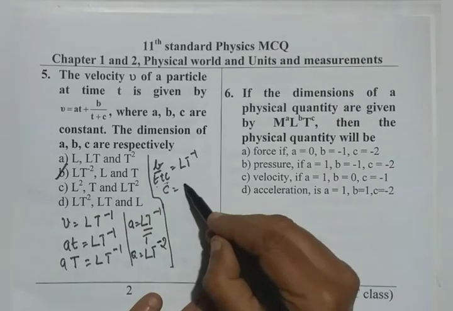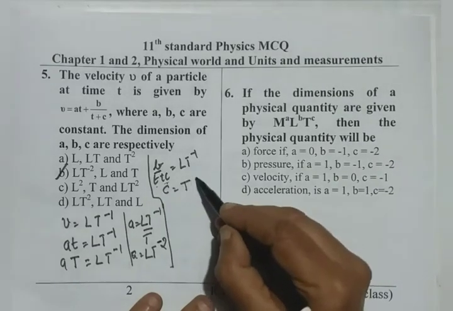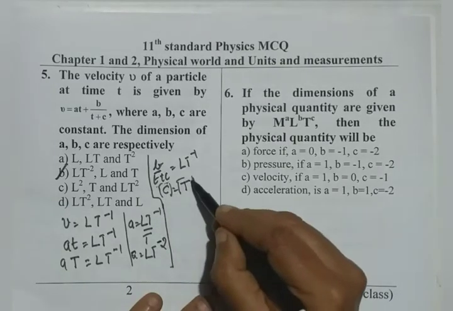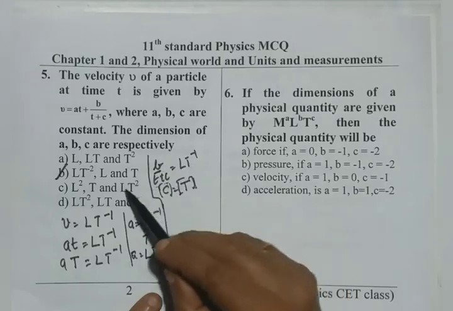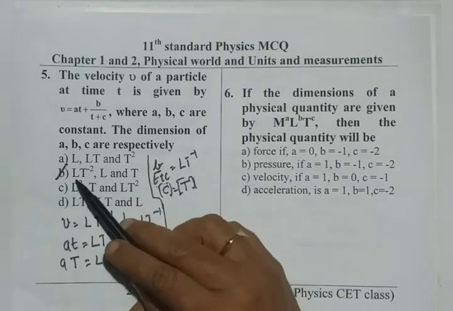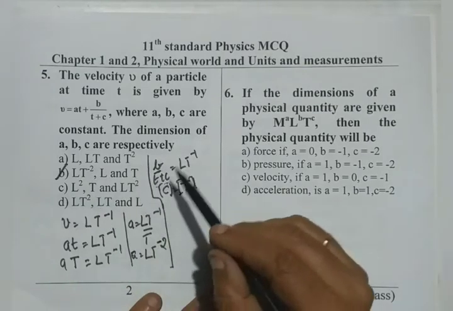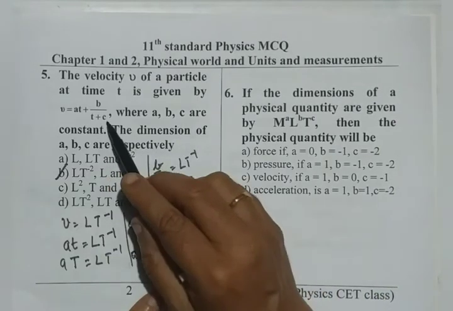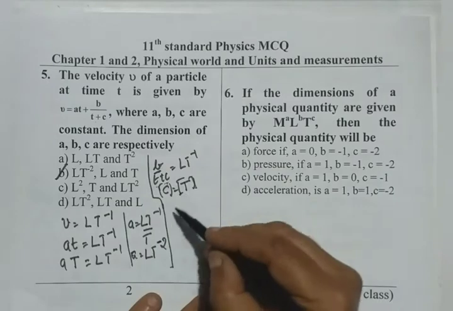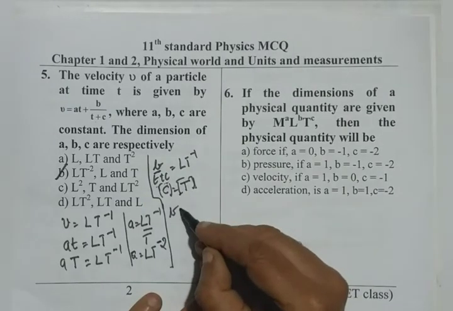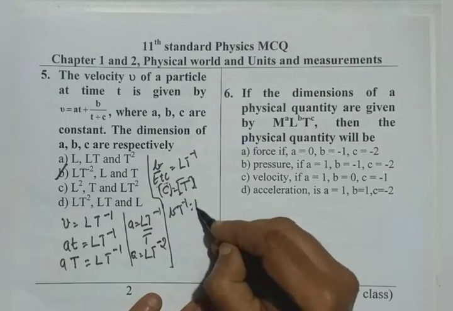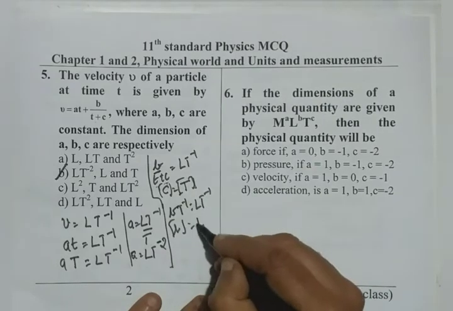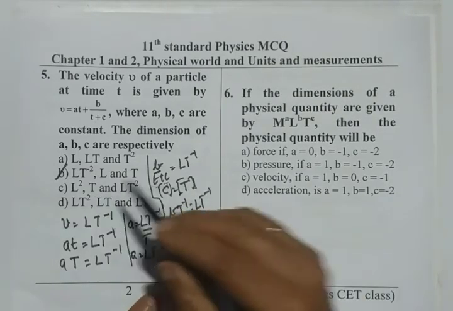So, the dimensions of C are T only. Therefore, first and in the second option, first and third are correct. Now going for the B, as denominator is having time T, B by T to the power of minus 1 is LT to the power of minus 1. So, dimensions of B are L only. Therefore, option B is correct.